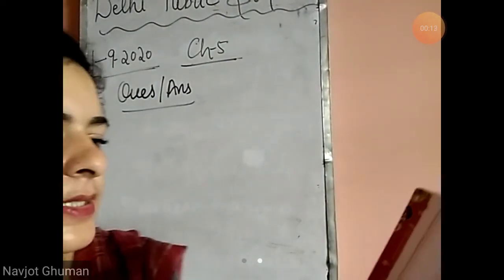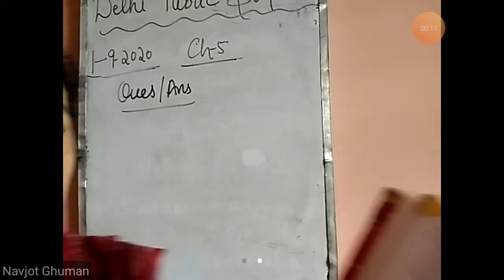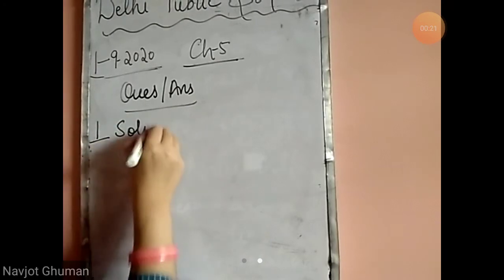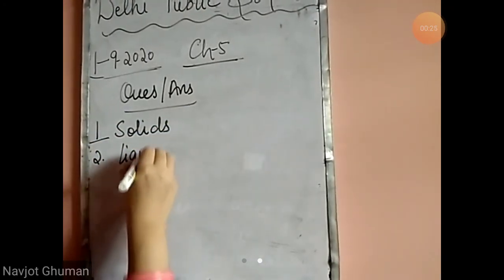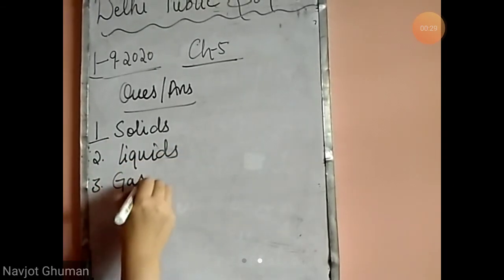First question is, name three forms in which things exist. We know the three forms in which things exist. First is a solid, second liquids, and third is gases.